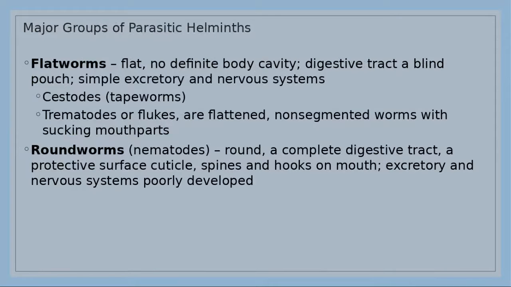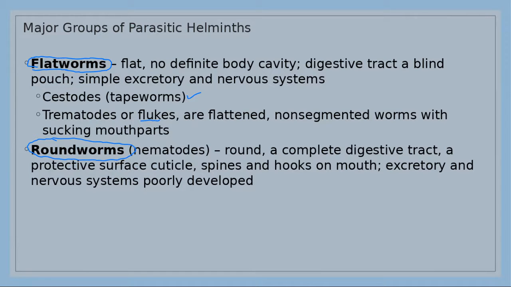There are two types of worms that can cause disease to humans. The first one has a flat body, called the flatworms. The second one has a round body, therefore it's called the roundworms. Examples of flatworms are tapeworms, like beef tapeworm or pork tapeworm, and flukes, which usually attack the liver.